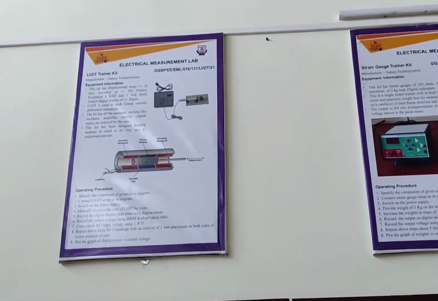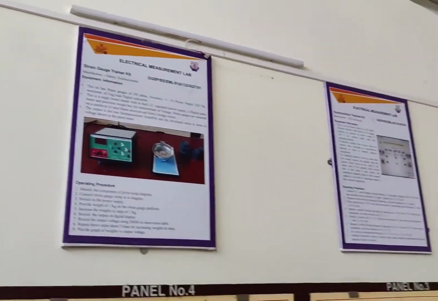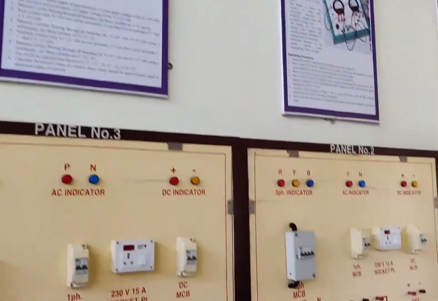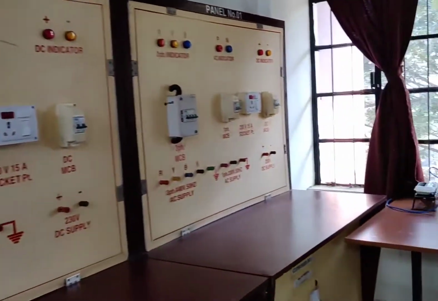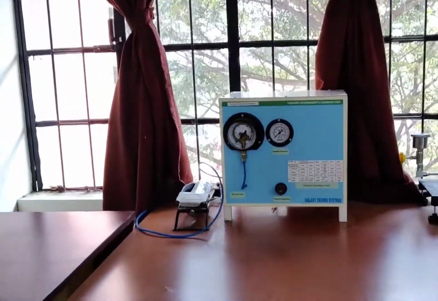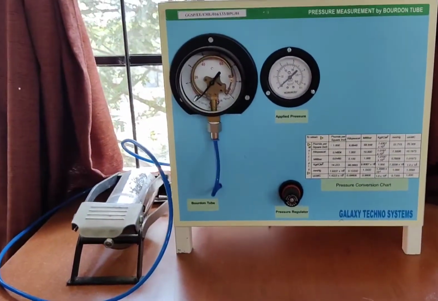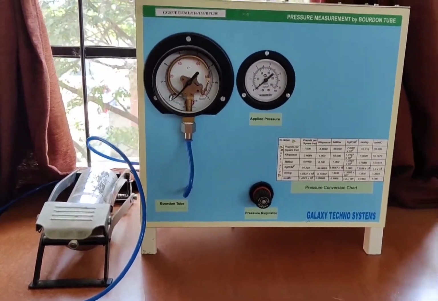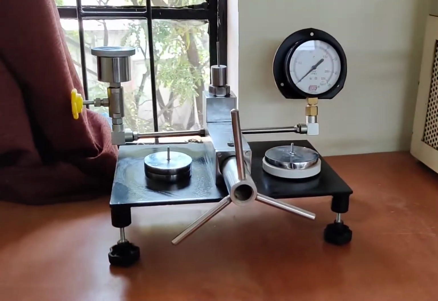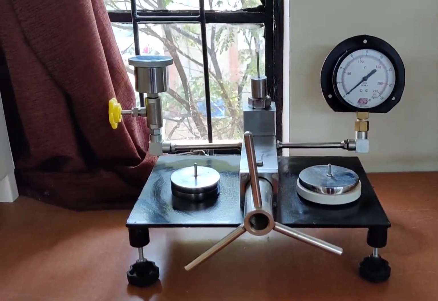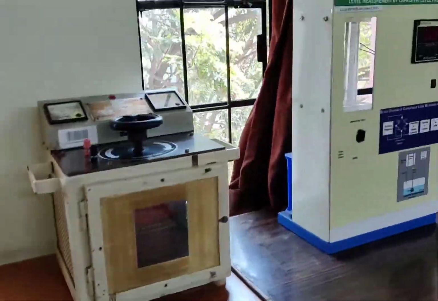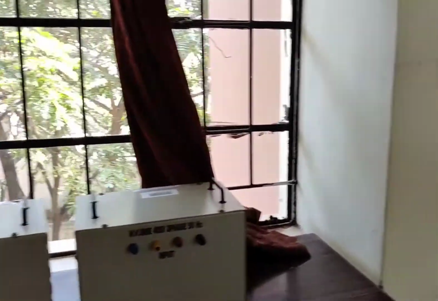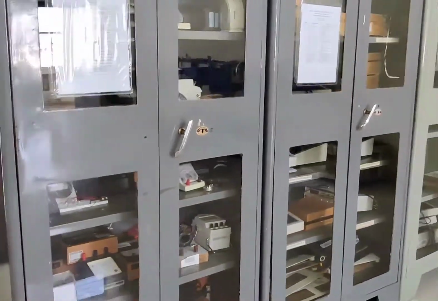Here there is a list of instruments that we use while performing the practicals. As electrical engineers, not only electrical parameters but also some other parameters can be measured. For example, this kit over here helps us in measuring pressure. So even pressure measurement is done in this particular lab. Here you can see that this is a strain gauge, where we can measure the strain in terms of an electrical parameter. Here we have a level measuring instrument. So not just electrical parameters but also some physical parameters can be measured in this particular lab.